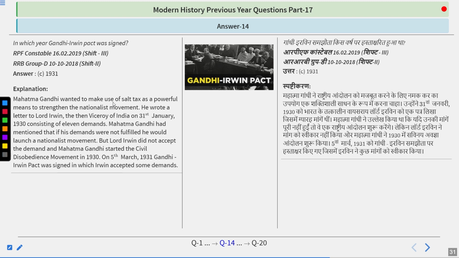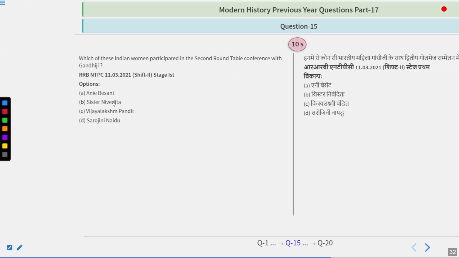On 5th March 1931, the Gandhi-Irwin Pact was signed, in which Irwin accepted some demands, except the demand that all types of prisoners and revolutionary prisoners be released. Later on, Gandhiji became part of the Second Roundtable Conference, and he went as a representative of the Indian National Congress along with Sarojini Naidu, who was the woman representative in this conference.